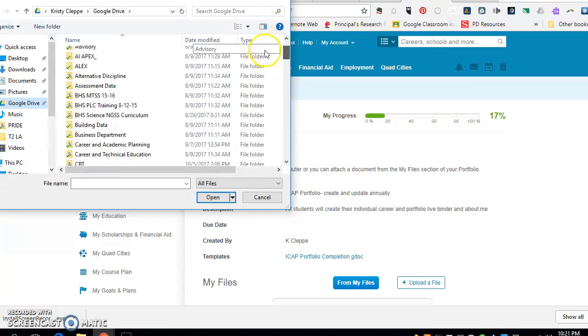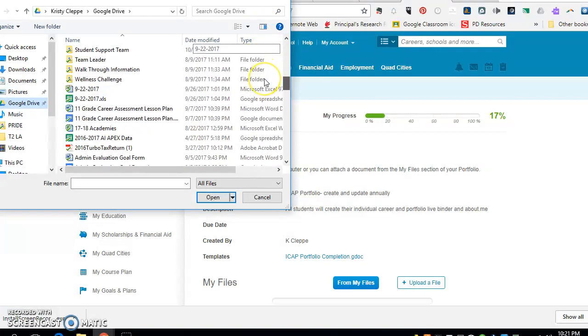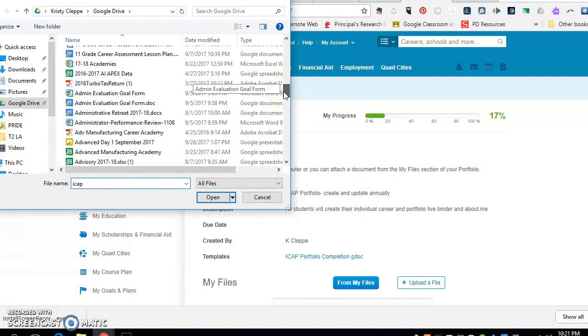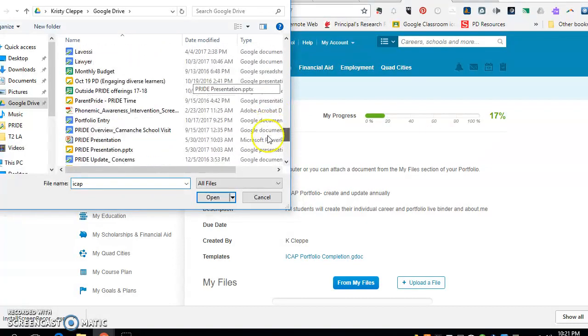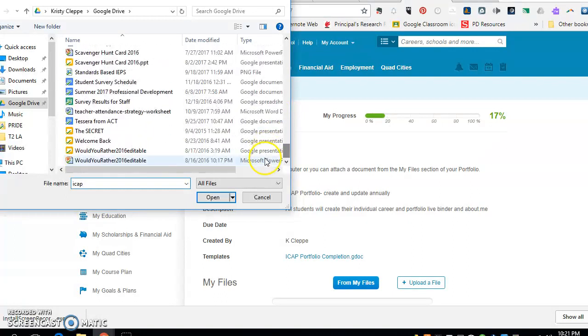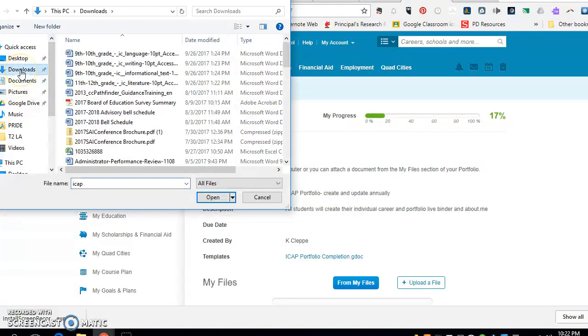And then they'll be able to go ahead and add their image. I'm not exactly sure what I saved it as, but they'll find their image wherever they had saved it, and then click Upload File, and that will upload that screenshot to their Career Cruising as evidence that they have completed those standards.